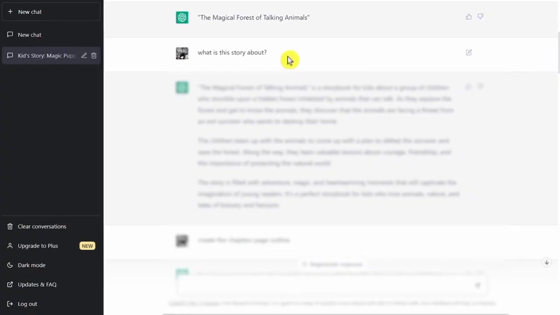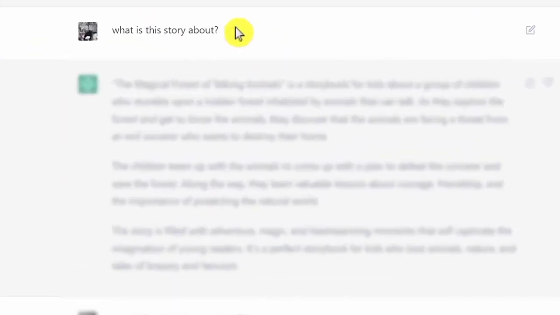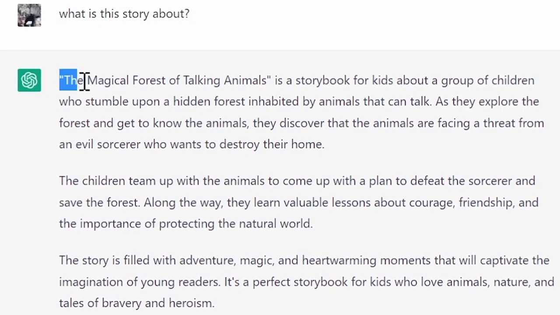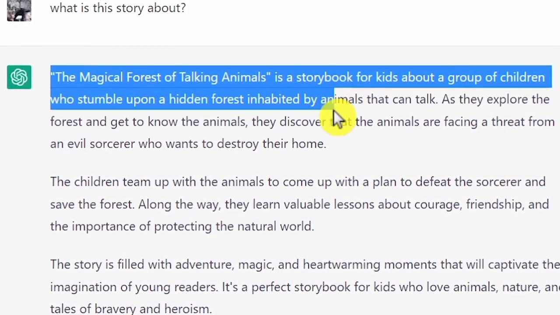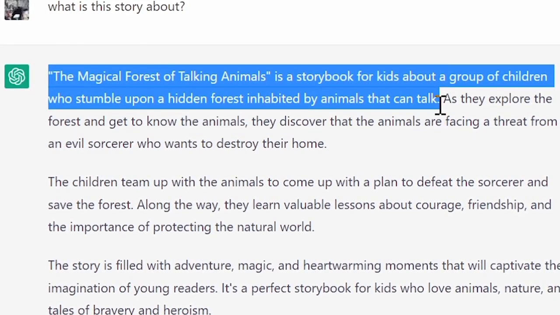because I think it's going to be an exciting story. Then, I asked ChatGPT about what this story is all about. And here was the answer. The Magical Forest of Talking Animals is a storybook for kids about a group of children who stumble upon a hidden forest inhabited by animals that can talk. This story seems very interesting.